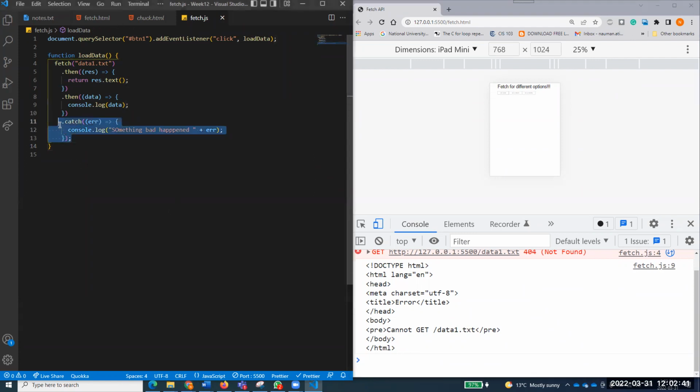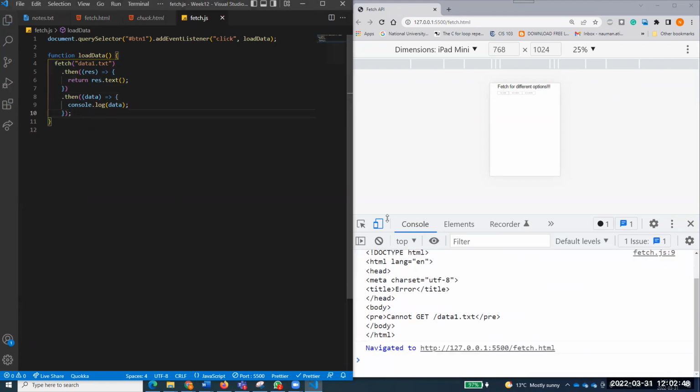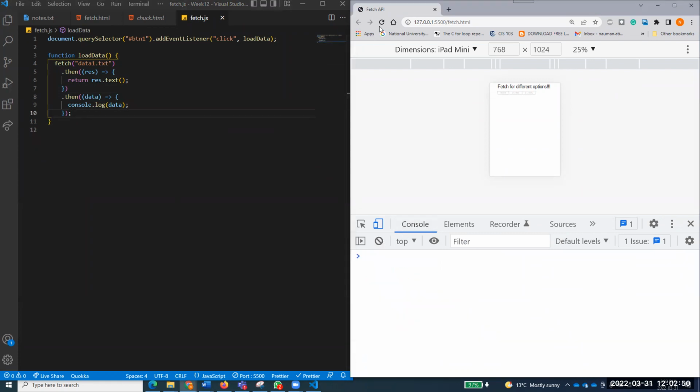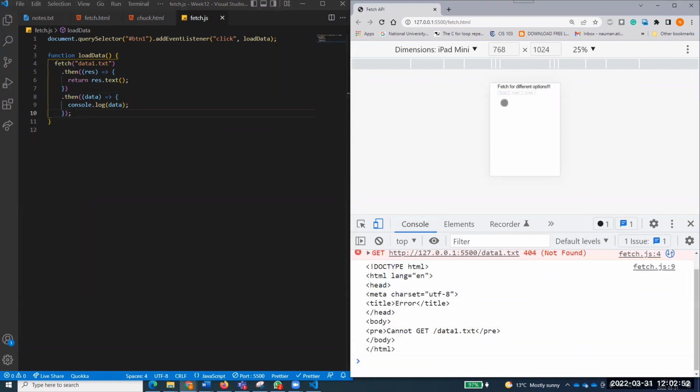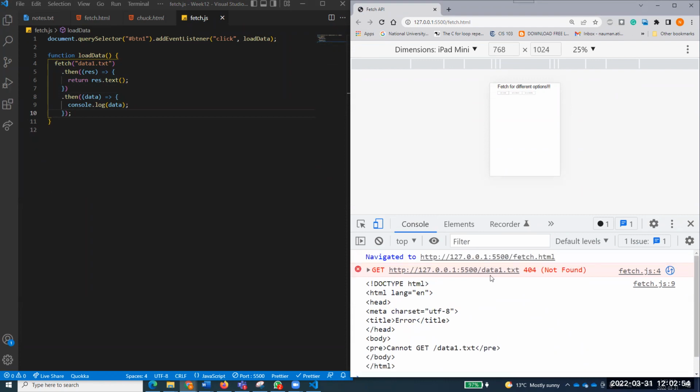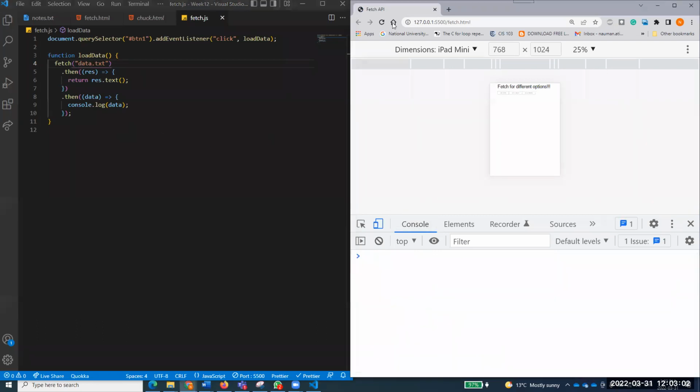Okay, I'll see that shortly. But before that, I'll have to check why it's not showing the error. But you understand that again, it's just generating its own error right now, which is not good. I always want to control that error. So right now it is saying that data1.txt not found, which I will have to catch by using the catch, which I'm not doing right now. Just bear with me. And right now I'm just showing you that if the data is successfully coming, it is just showing me the data over here.